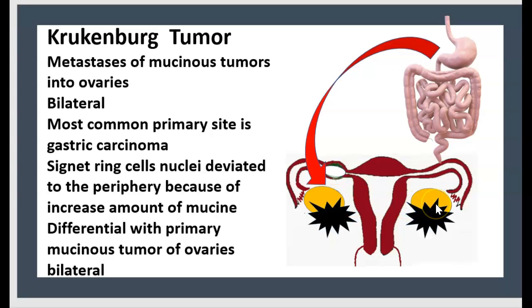They are bilateral. Most common primary site is gastric carcinoma. There is a signet ring cell with nuclei displaced to the periphery because of increased amount of mucin. Differential with primary mucinous tumor of ovary, Krukenberg is bilateral.